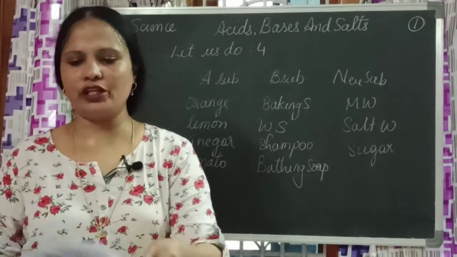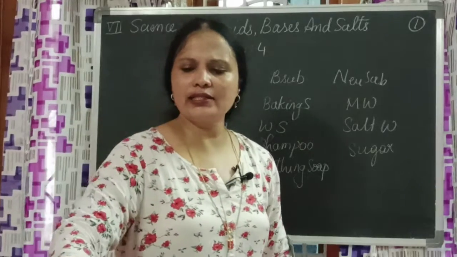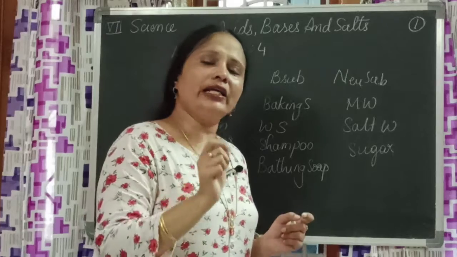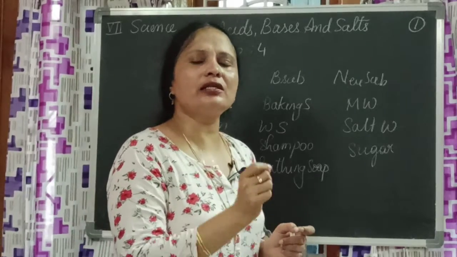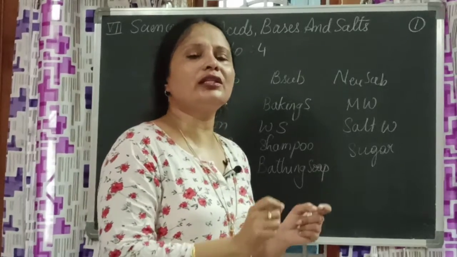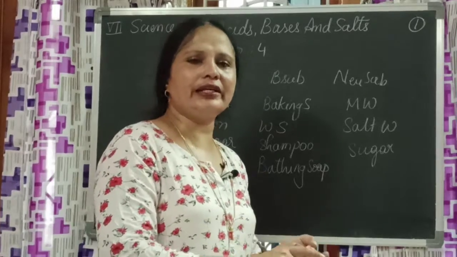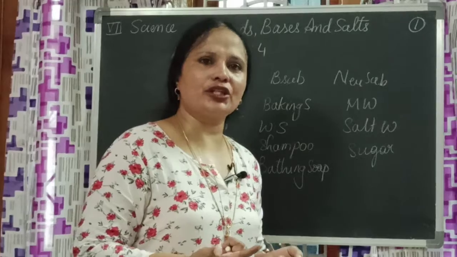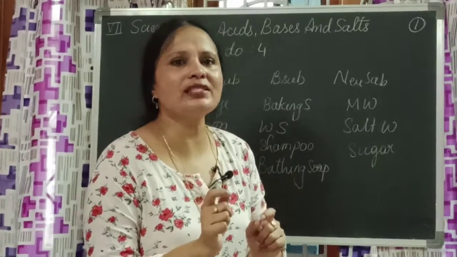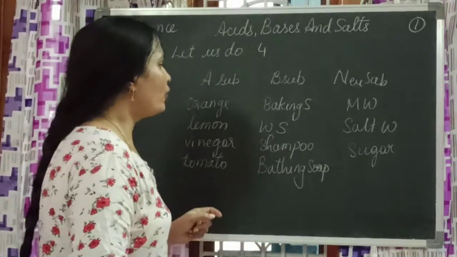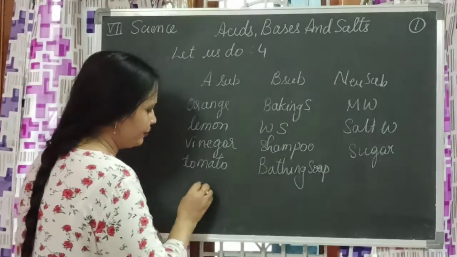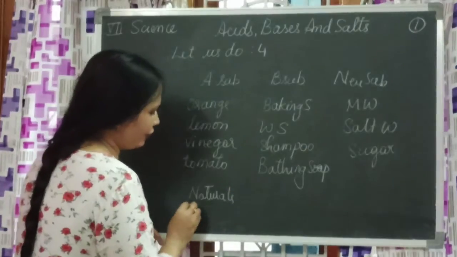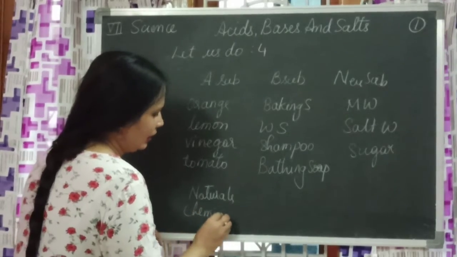Now what else do we need to learn? It is about indicators. What are indicators? Any substance which makes us understand whether the given substance is acidic, basic, or neutral in nature, those substances we call indicators. And we have natural indicators, and we have chemical indicators.